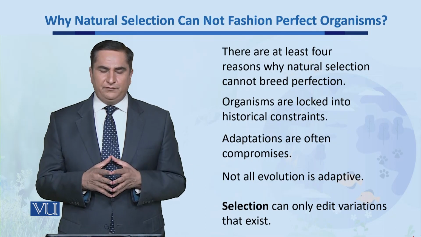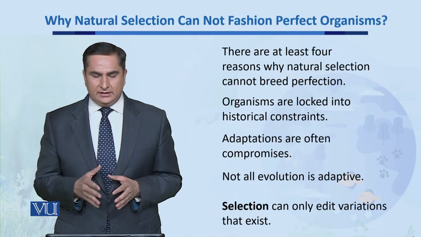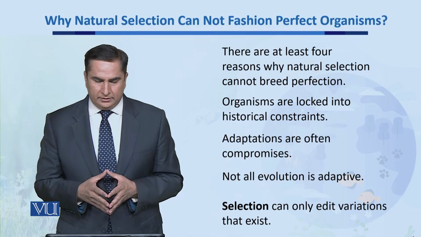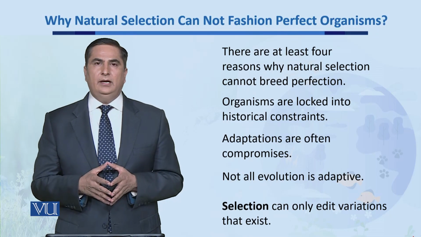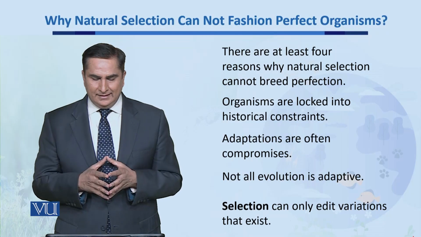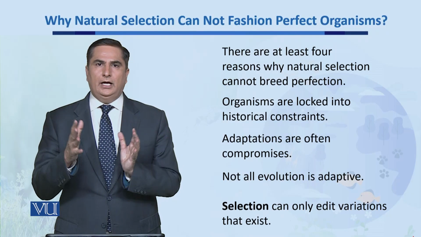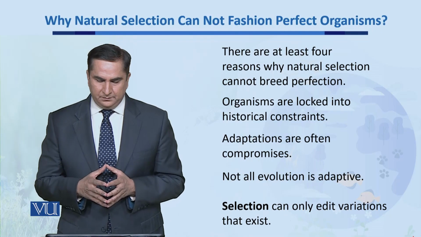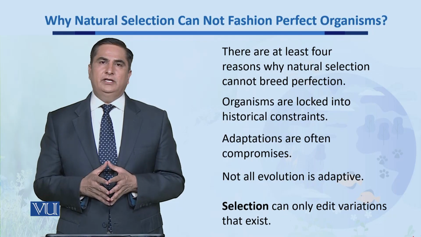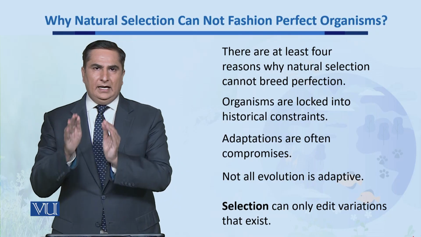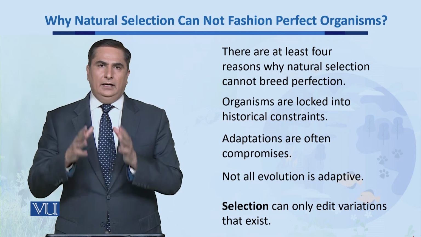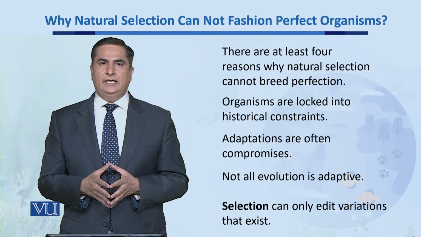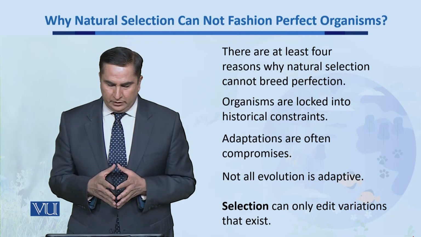Now, there are at least 4 reasons why natural selection cannot breed perfection or perfect individuals. Organisms are locked into historical constraints. Their adaptations are often compromised and based on environmental factors. Not all evolution is adaptive, which means that not all beneficial alleles or traits have been incorporated by an existing population of certain individuals.